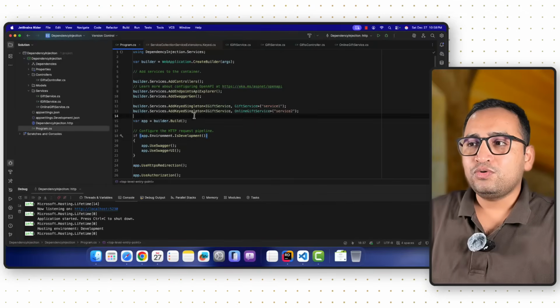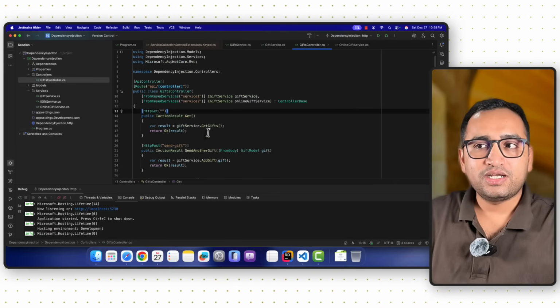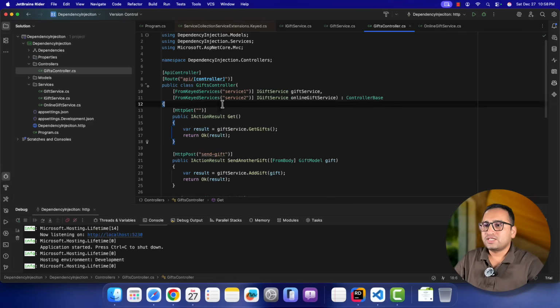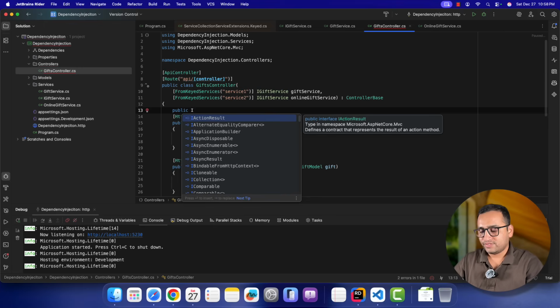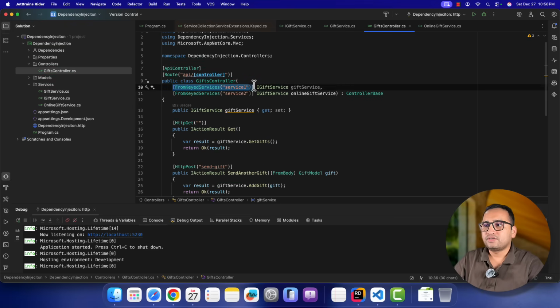Now in this video, I want to use these keyed dependency injections in the property injection and the method injection. How do we do that? Okay, so first let's try the property way. So remember, we have to create that public IGiftService, that's the gift service, and we have to use the setter and the getter also. I can use this FromKeyedService attribute directly over here.